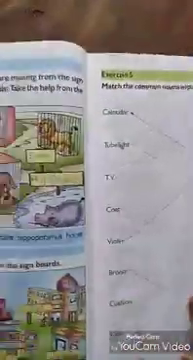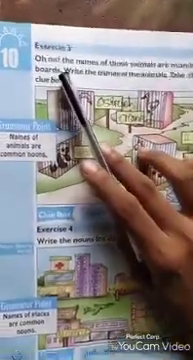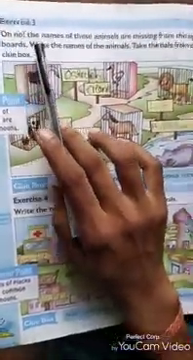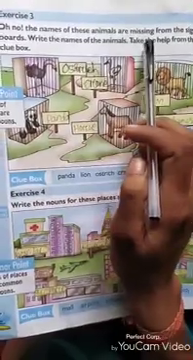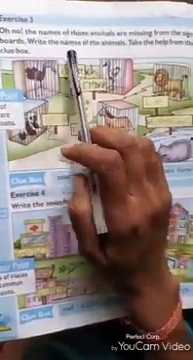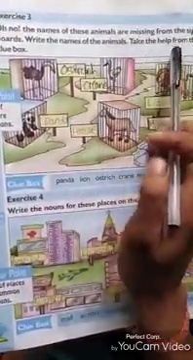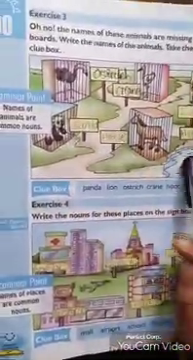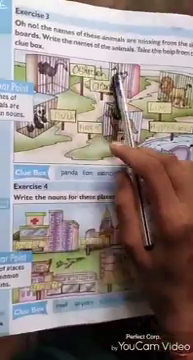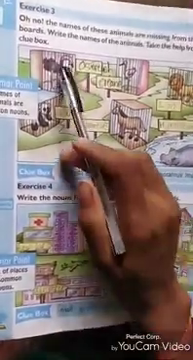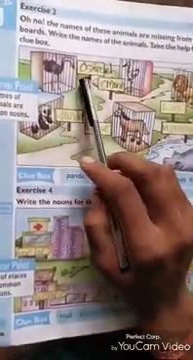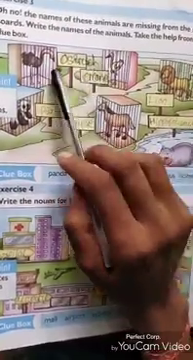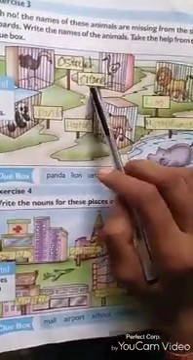Next, exercise 3. Oh no. The names of these animals are missing from the signboards. Write the names of the animals. Take help from the clue box. That means there are some animals. You see the animals and write their names. First animal is ostrich. O-S-T-R-I-C-H. Ostrich. Second, crane. C-R-A-N-E.